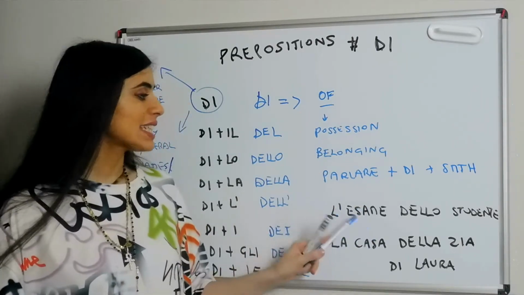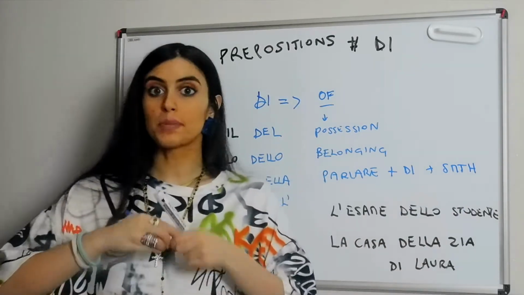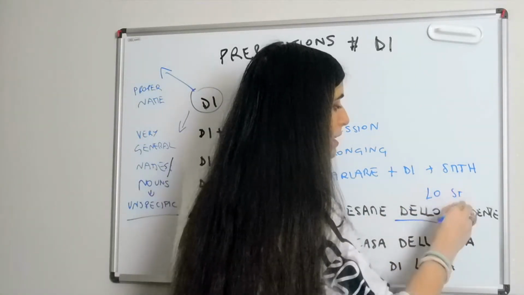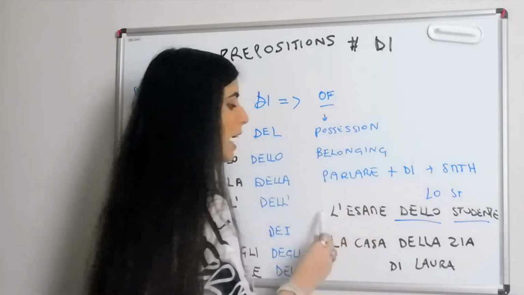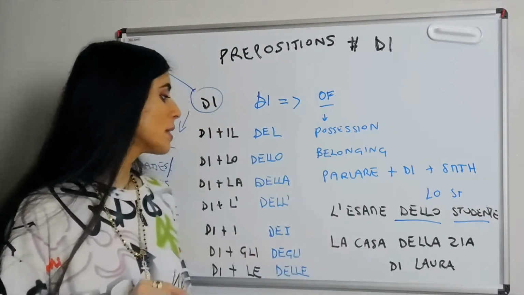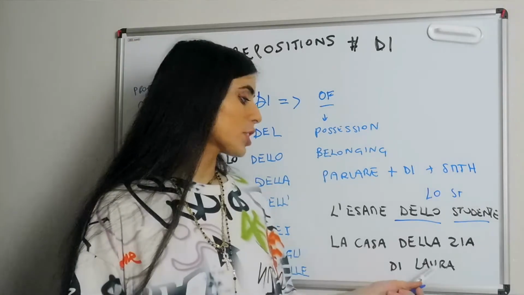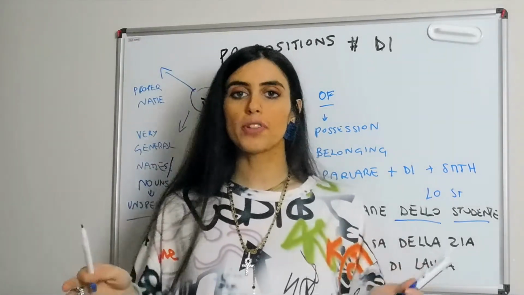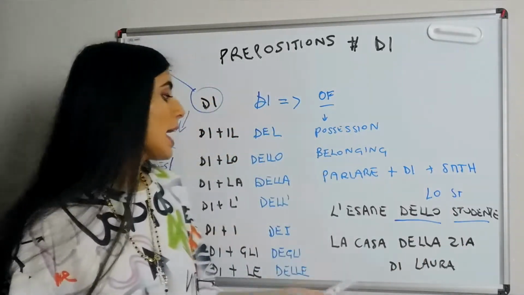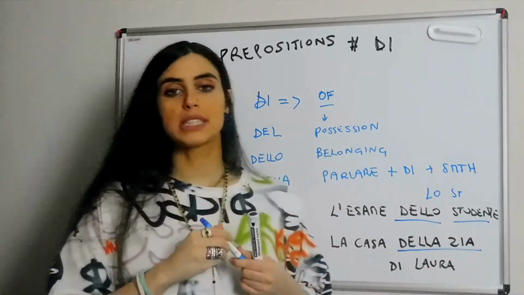So we're going to have l'esame dello studente, so the test, the exam of one specific student. So that's why we have dello. We have lo, S plus T, this is masculine, right? L'esame dello studente, we are individuating one specific student we're talking about. And then second example is La casa della zia di Laura. In the assumption that Laura has one zia or multiple zie, but we are specifically referring to one of them, and so we're going to have La casa della zia because that individuates one specific individual.